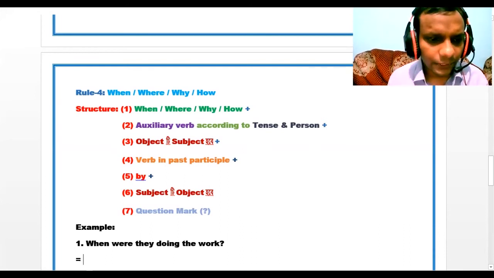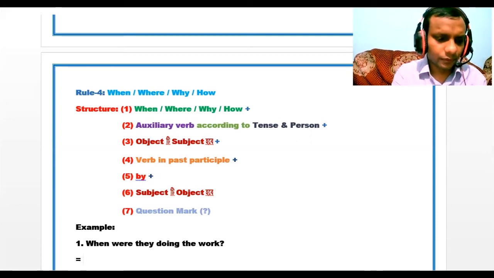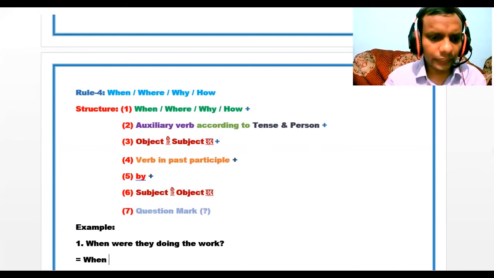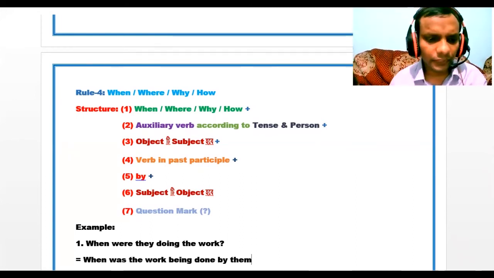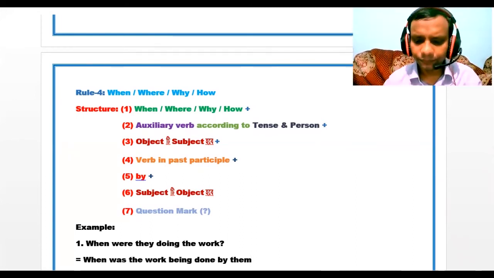Here, in number 1, when are they doing the work? So according to rules, we have to write when. Then we have, then subject will be object, them.